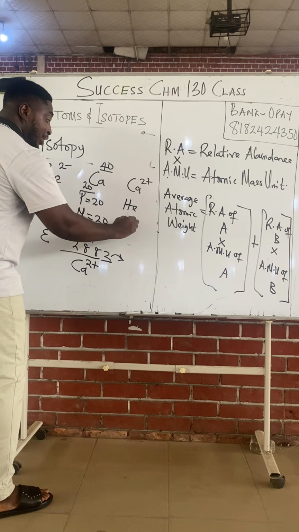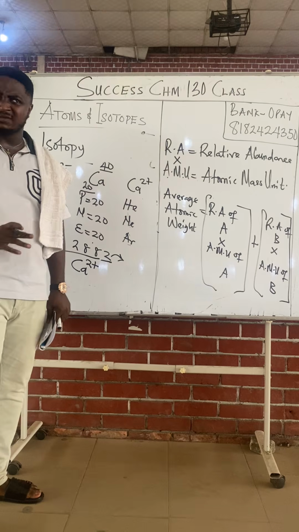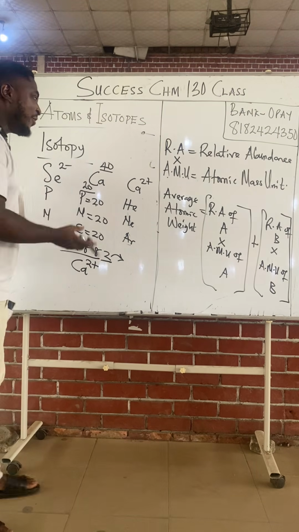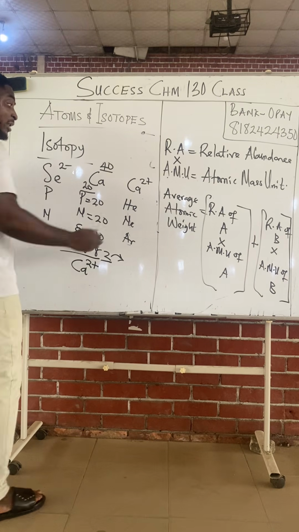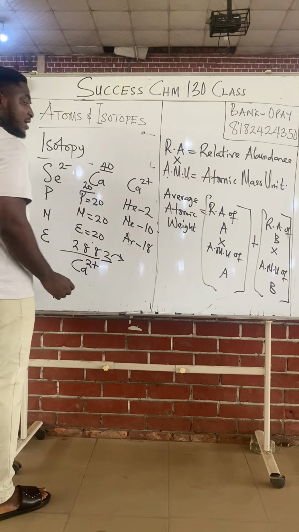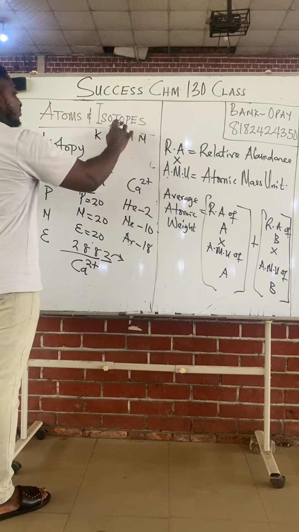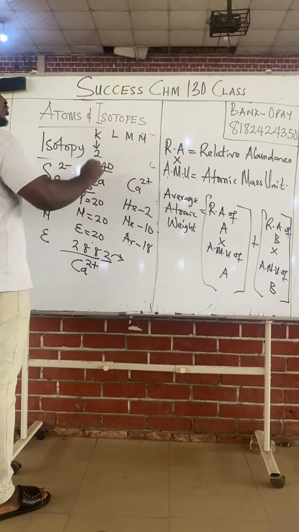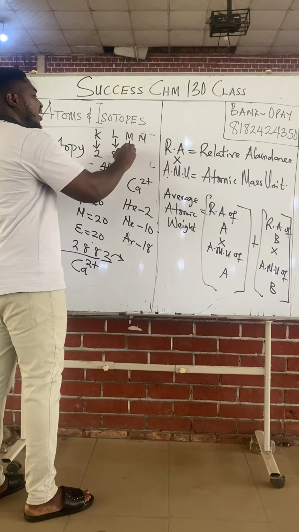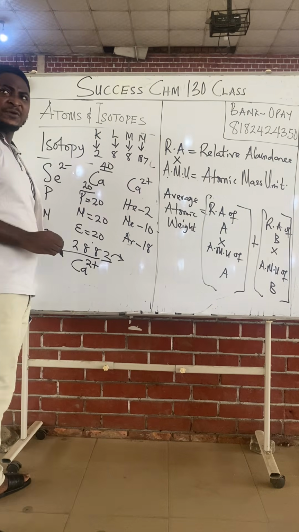Helium, neon, argon. These elements have the required number of electrons for each of their shells. They are called noble gases, inert gases. They are balanced. Every other element wants to be like these noble gases. Helium has 2 electrons. Neon has 10. Argon has 18. If you check the electronic configuration, we have shells K, L, M, N. The K shell requires just 2 electrons to be filled. The L shell requires 8. The M shell requires 8. And the N shell can take 18 and more electrons.